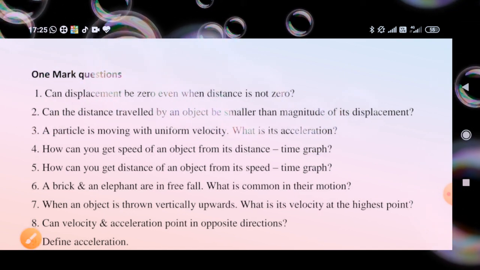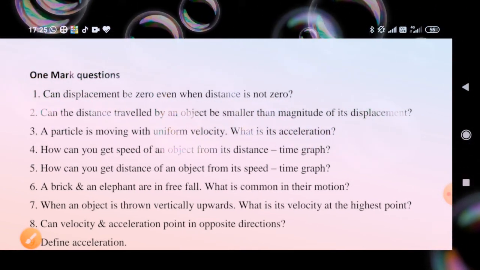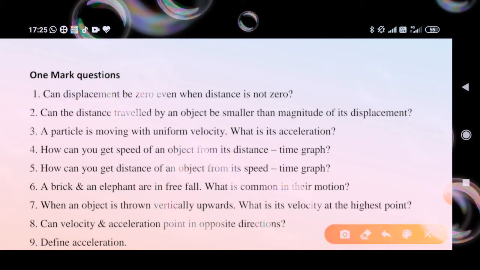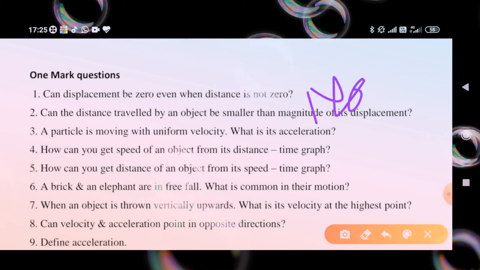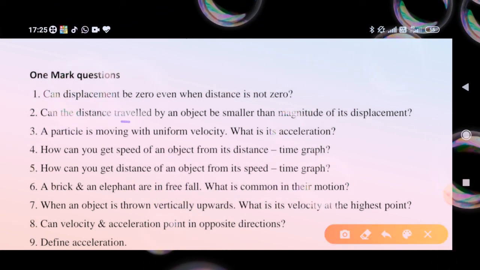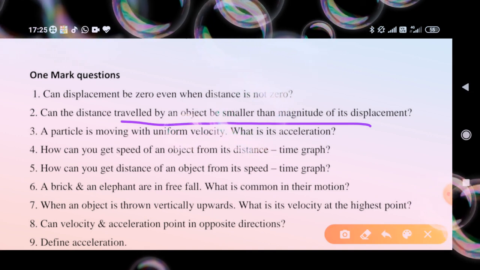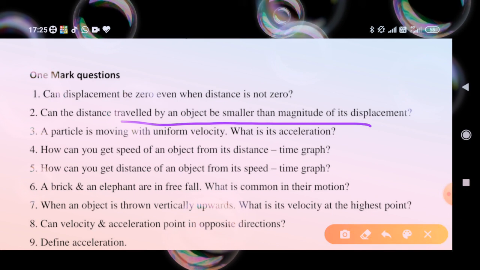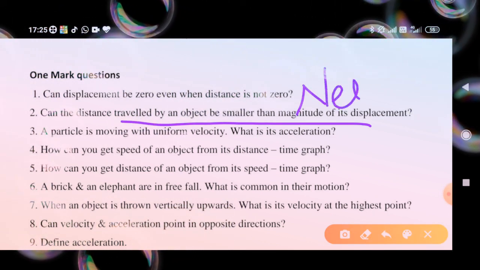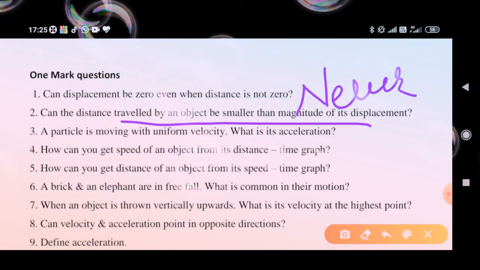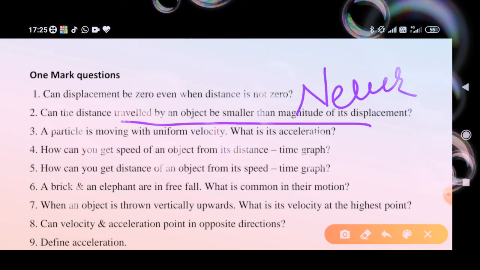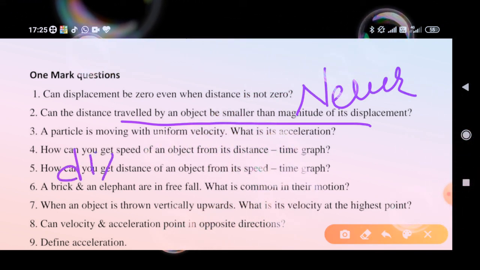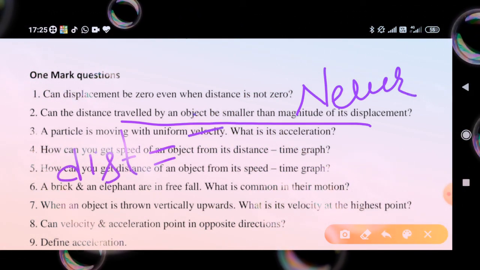Number 2, can the distance traveled by an object be smaller than the magnitude of its displacement? Distance traveled by an object can never be smaller than the magnitude of its displacement, because distance is the actual length of the path, but displacement is the shortest.